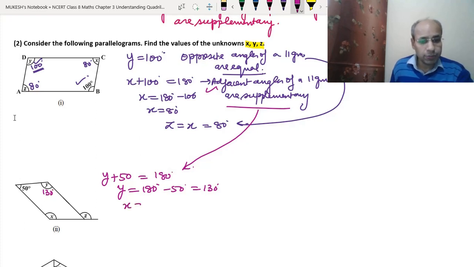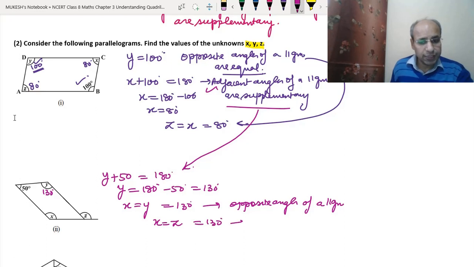Same, x will be equal to y. Why? Because the opposite angles are equal. We can say that opposite angles of a parallelogram are equal. So x will be equal to 130 degrees. Now z. So x again will be equal to z, which is equal to 130 degrees.